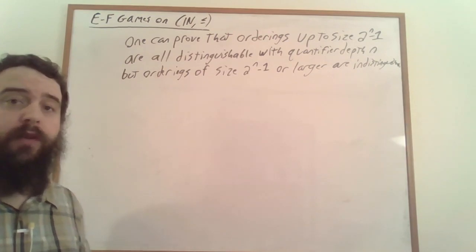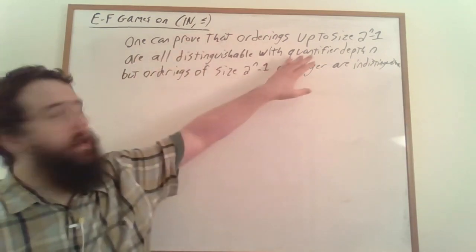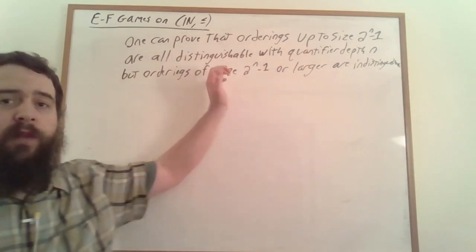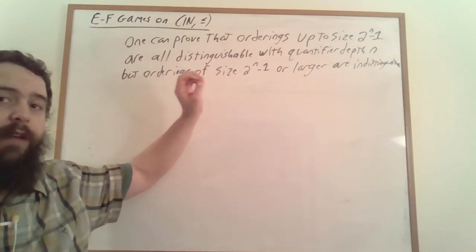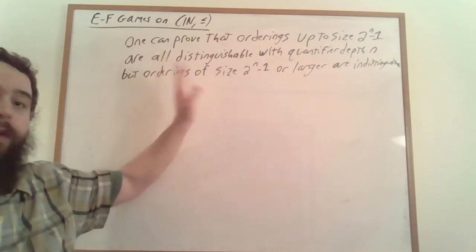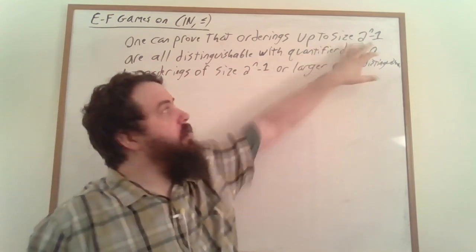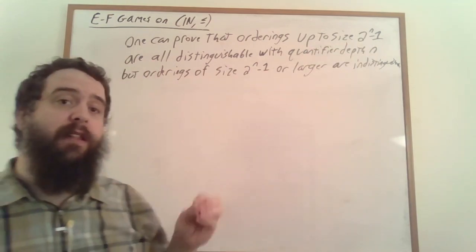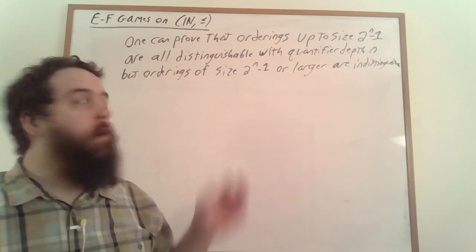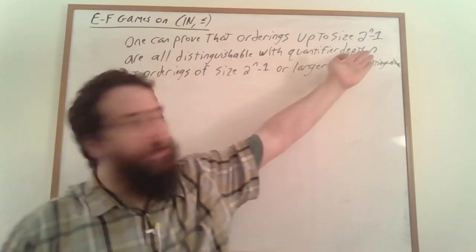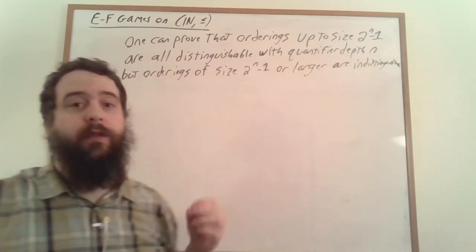So one can prove that orderings up to size 2 to the n-1 are all distinguishable with quantifier depth n. So if we have two numbers that are less than or equal to 2 to the n-1, and we take the linear orderings of those sizes, we can find a formula of quantifier depth n that distinguishes those two structures.